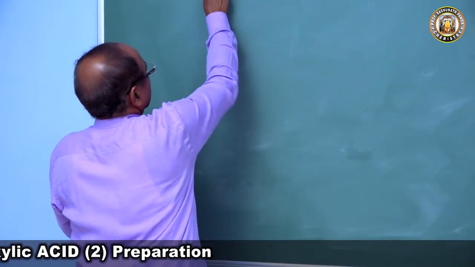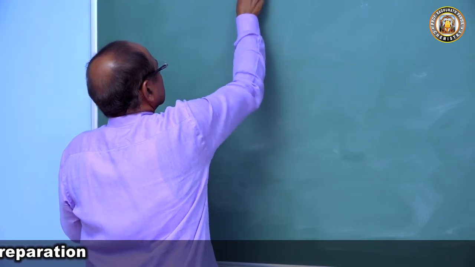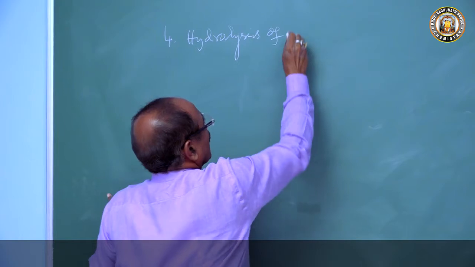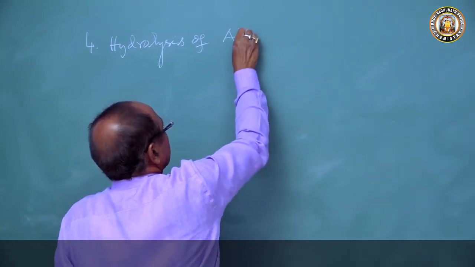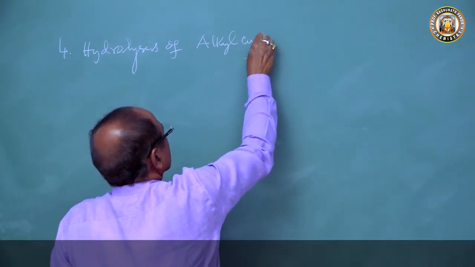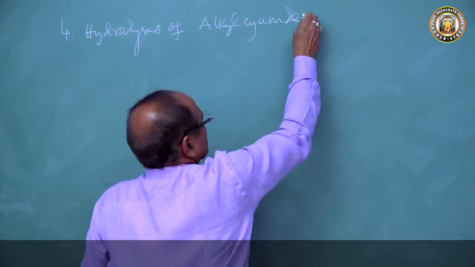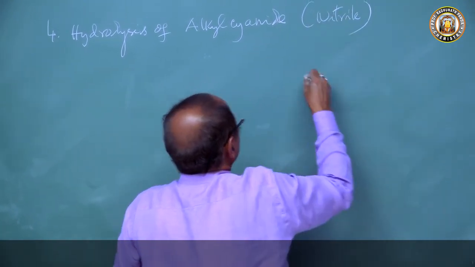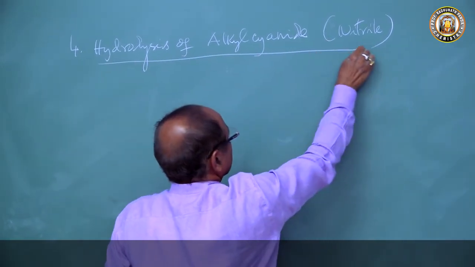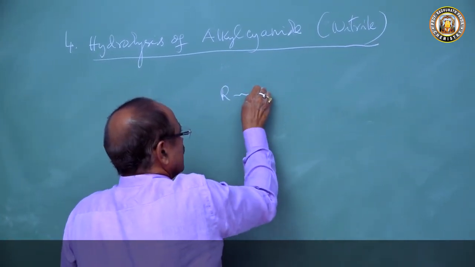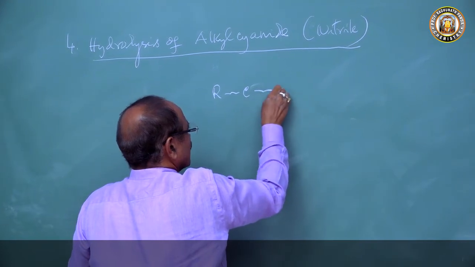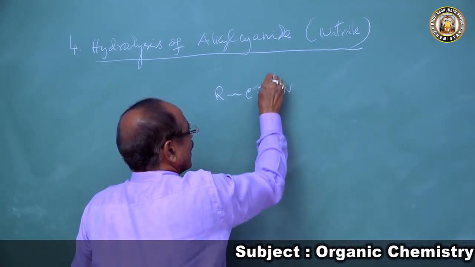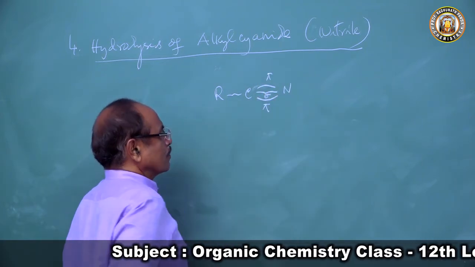Then the fourth method, we come to the hydrolysis of alkyl cyanide or nitriles. They are called nitriles. So this alkyl cyanide is R, C triple bond N, and here one bond is a single bond, a sigma bond. These two are pi bonds. This is a pi bond, this is a pi bond, this is a sigma bond.